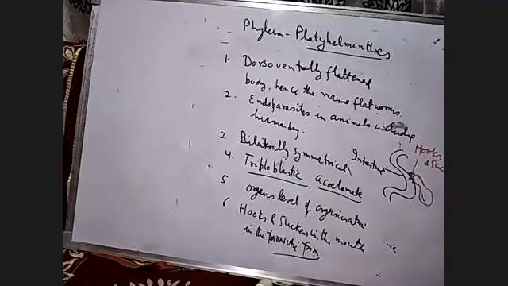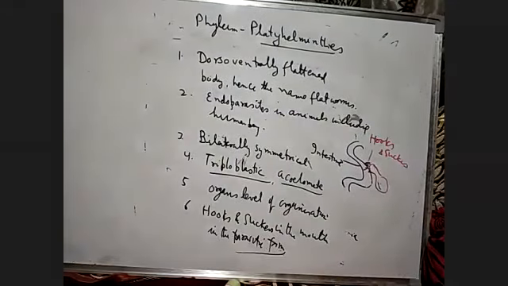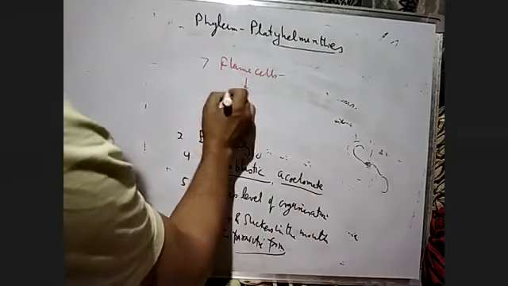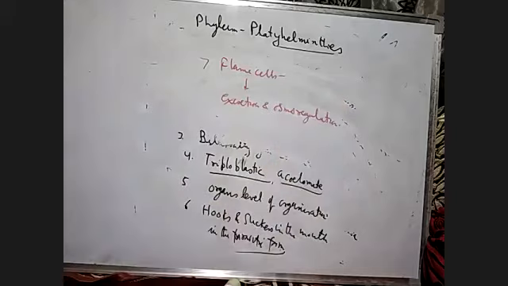Then in the parasitic form, some of them absorb nutrients from the host directly through the body surface, and they have a specialized cell called the flame cell, which helps in osmoregulation and excretion. They have the presence of flame cells, which help in osmoregulation and excretion.